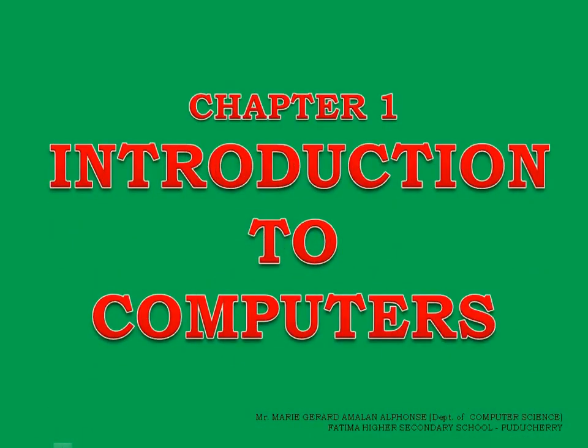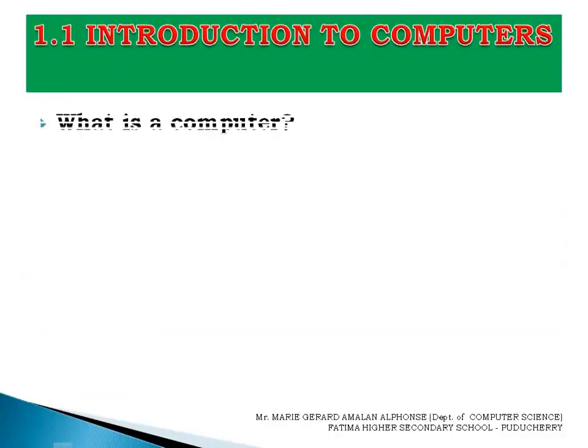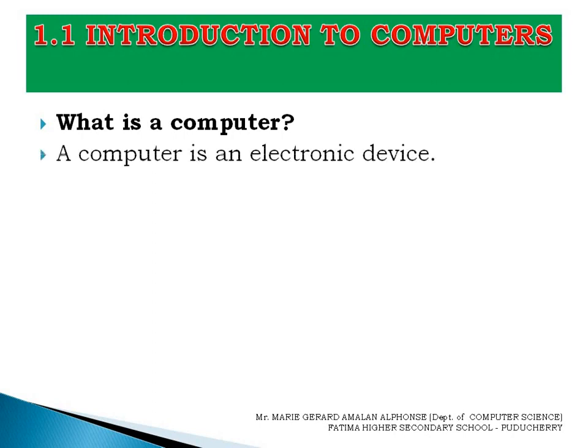Chapter 1, Introduction to Computers. Before we proceed to our lesson, you being a computer science student, you should be aware of what is meant by computer. Computer is an electronic device. What is meant by electronic device? Any device which has a circuit board in it, we call it as an electronic device. Example, computer, smartphone, televisions, these are called as electronic device. Inside this device, you can see an electronic circuit board, and so we call them as electronic device.